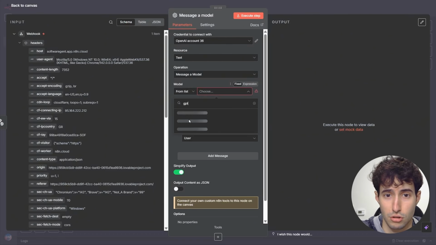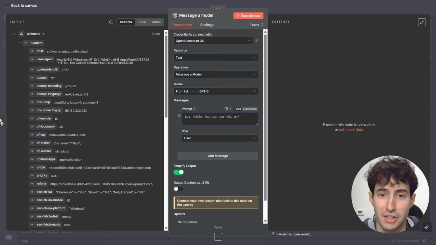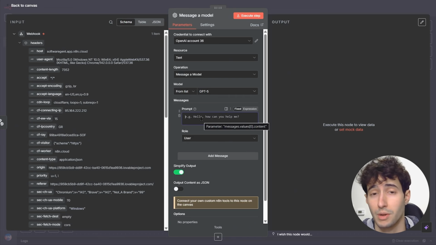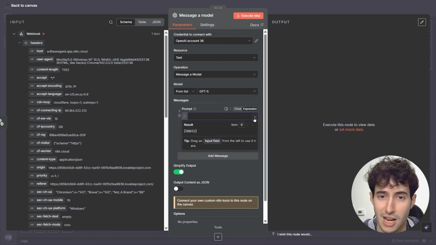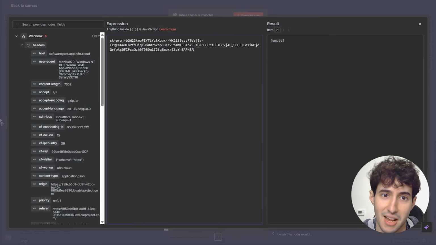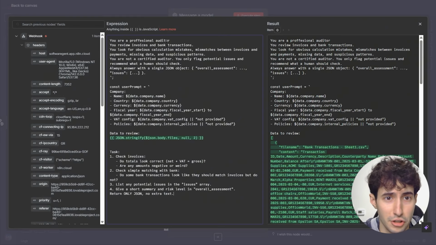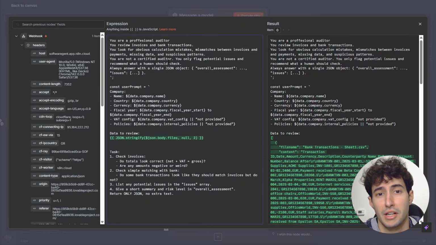I will personally choose to go with GPT-5, and then we have the prompt box where we need to explain to our LLM model exactly what we want it to do. So let me turn this into an expression and open this up, and I will say, you are a professional auditor. Your job is to review invoices and bank transactions. You look for obvious calculation mistakes, mismatches between invoices and payments, missing data, and suspicious patterns. You're not a certified auditor, you only flag potential issues. I recommend what a human should check.